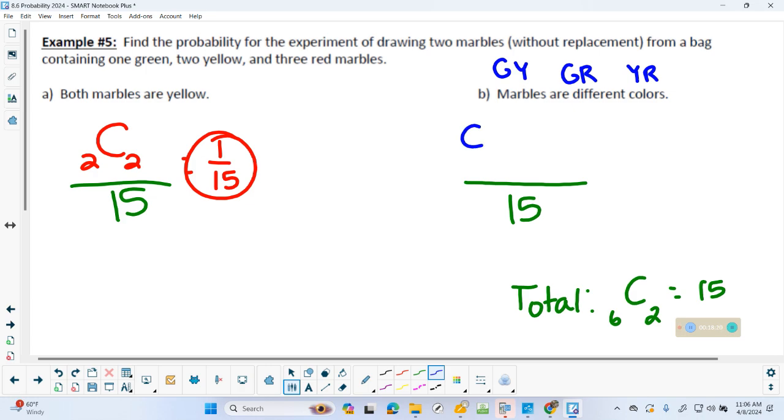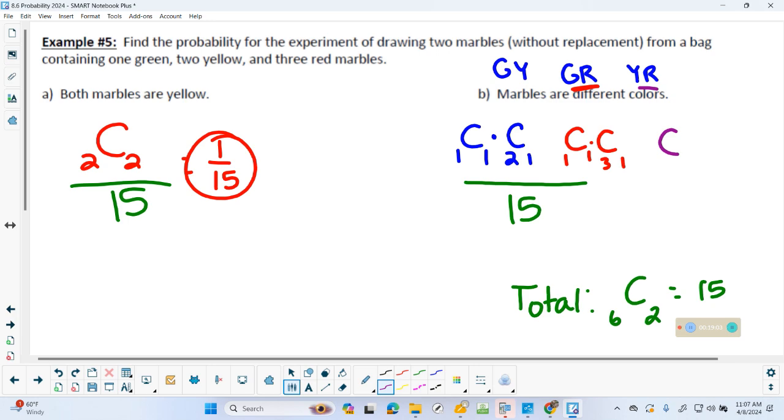How many total green marbles are there to select from? 1, and we want 1 green. Now yellow. How many yellow marbles are there to select from? 2. And we know, of course, we're going to multiply these together. Just to mix it up, I'm going to write that one in red. So green, of course, we already did that combination. Notice I intentionally left some space. And then red, how many red marbles are there to select from? 3, and we're going to have one of those. I'm going to do this one in purple. Leave just a tiny space there.